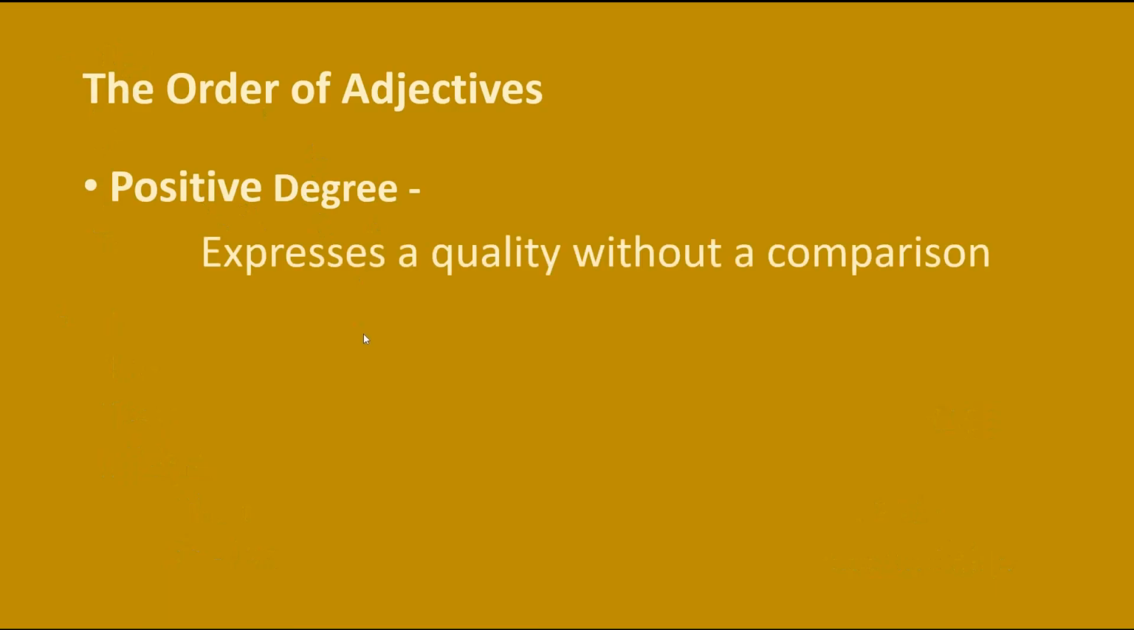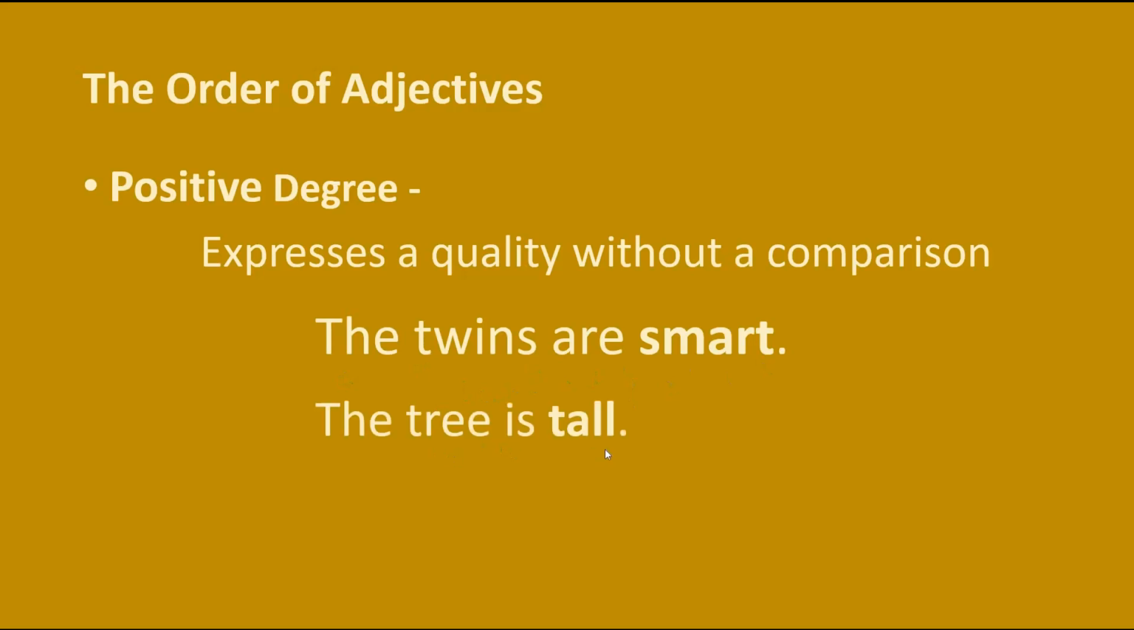The order of adjectives. The first order is positive degree. Positive degree expresses a quality without a comparison. Example, the twins are smart. The tree is tall. The book is old. So we have here positive degree smart, tall, and old.